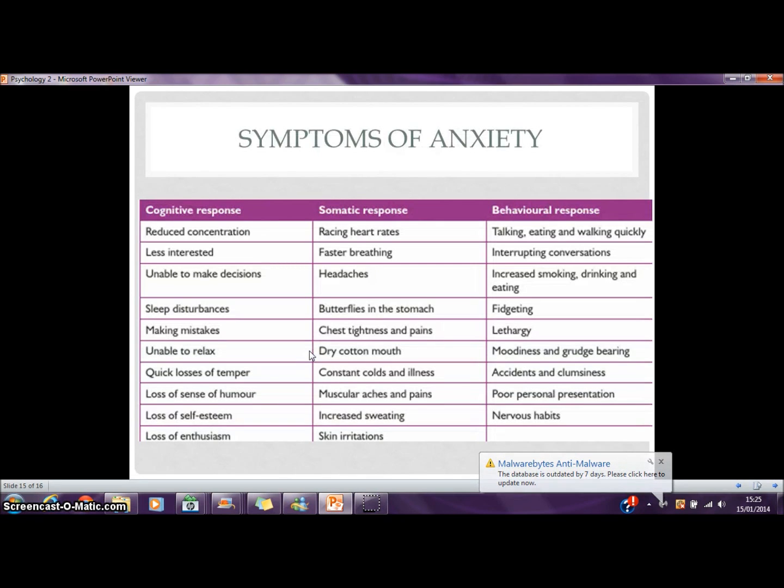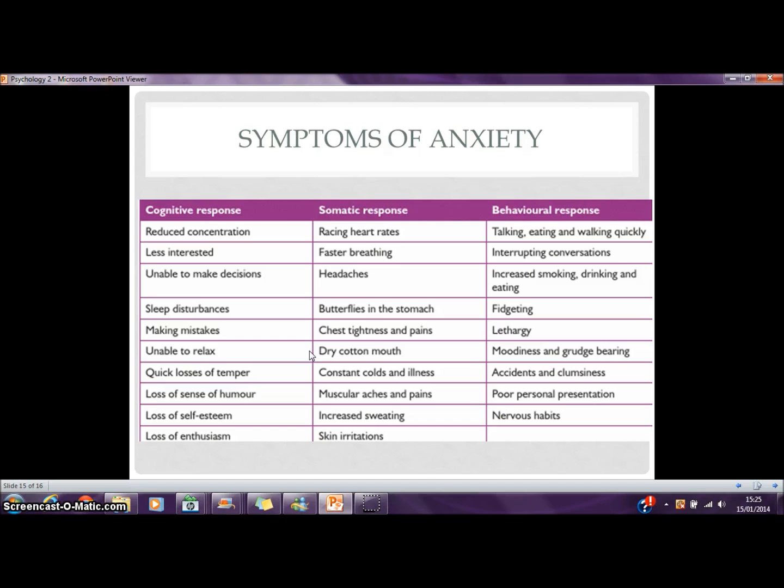There are three types of responses from anxiety: the cognitive response, the somatic response, and the behavioural response. The cognitive response is where you are so overwhelmed by the situation that you are unsure of what to do and become indecisive. An example of this could be a striker may be so nervous in the game he is unsure of whether to pass the ball or shoot, and ends up losing the ball. Another example could be a tennis player in the final is not sure what to do, whether to play a drop shot or hit the ball to the back of the court, and ends up missing the ball.